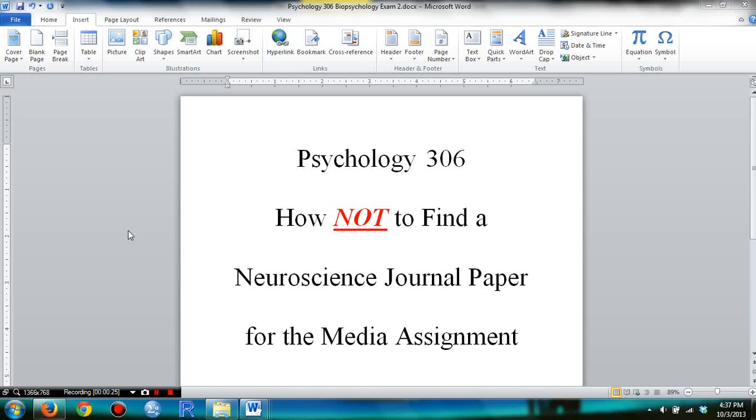Keep in mind that although the due date is on November 18, you can turn in a rough draft on October 23. Turning in a rough draft will give you valuable feedback on how to improve and maximize your score. The media assignment is worth 20% of your grade.